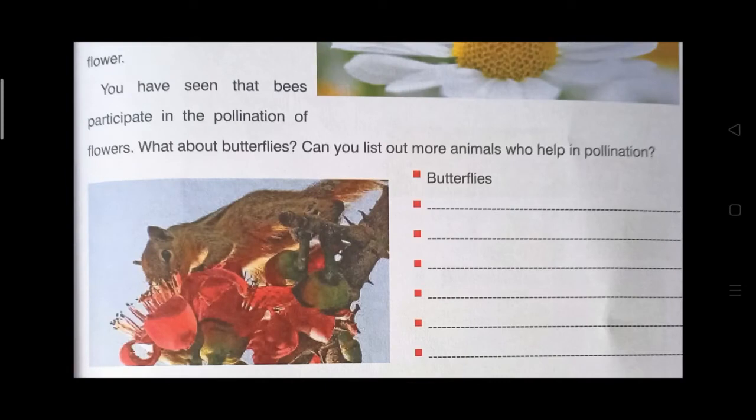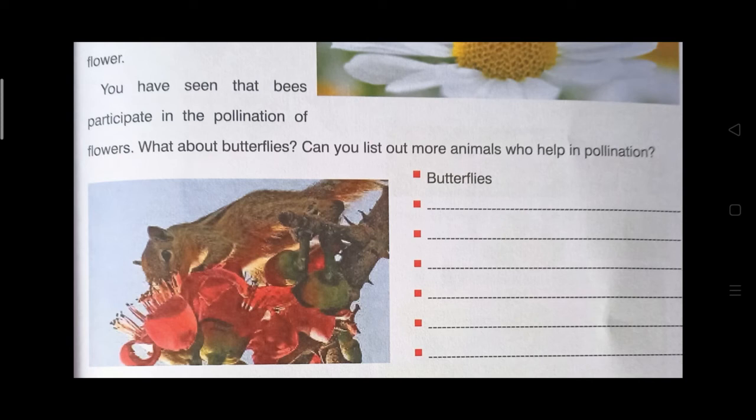You have seen that bees participate in the pollination of flowers. What about butterflies? You know that butterflies are also pollinating the flowers. They are also going to flowers to get the nectar, so unknowingly butterflies are also helping with pollination. Can you list more animals that help in pollination? There is more space to write the examples. Butterflies are there. Some more you can guess and write.